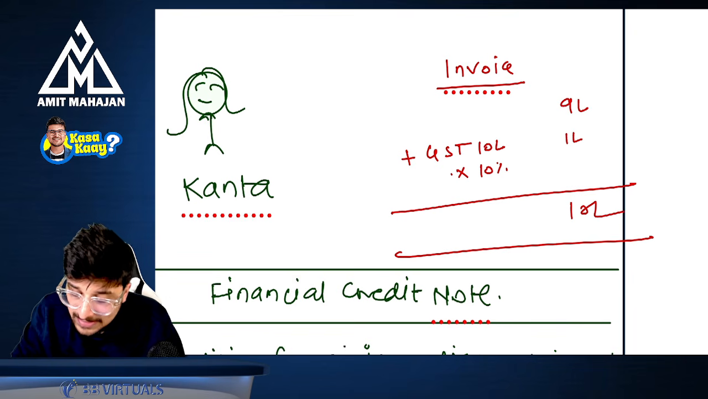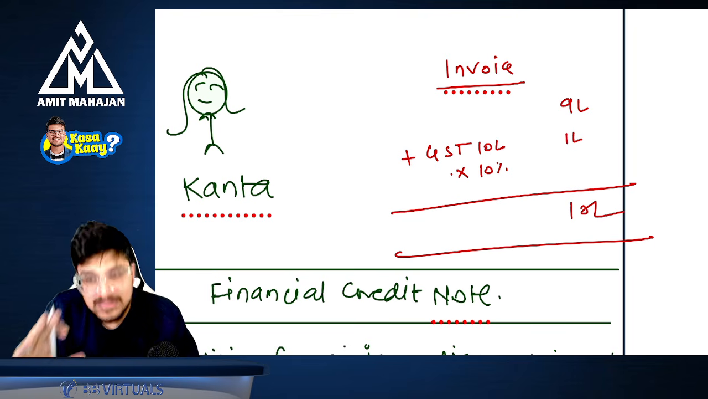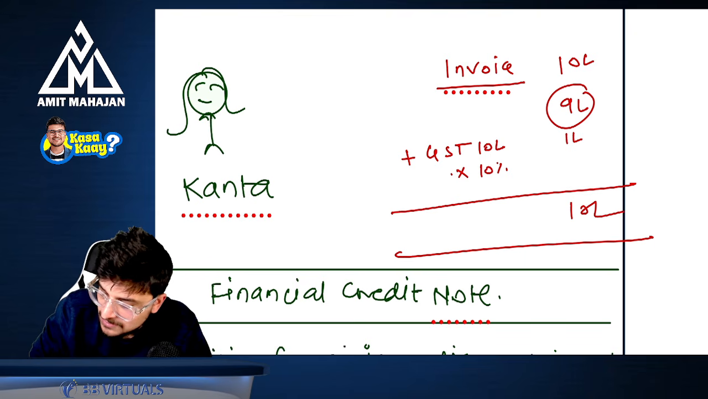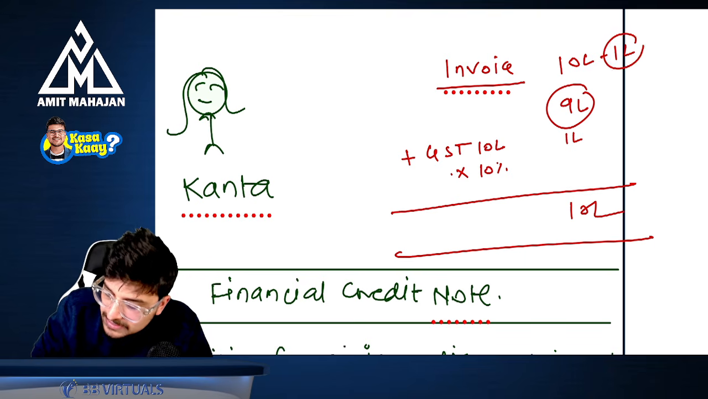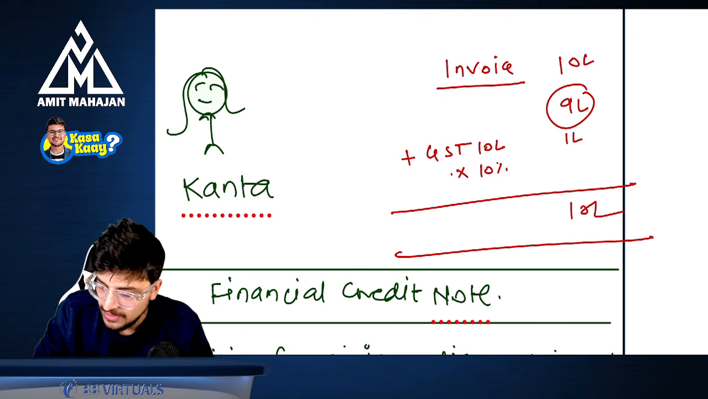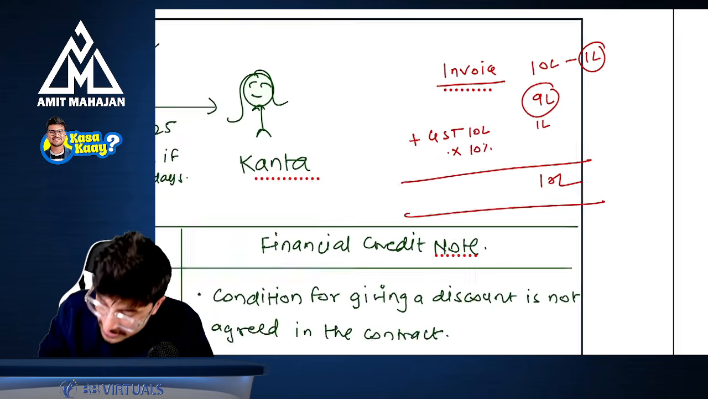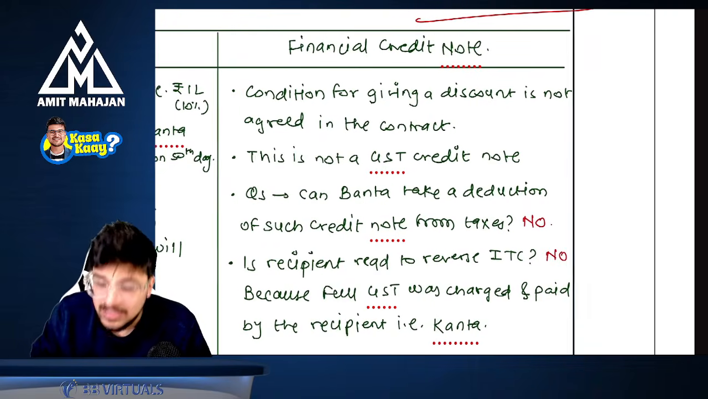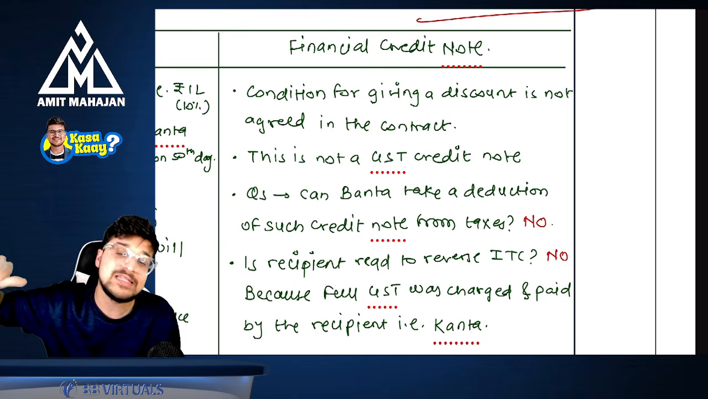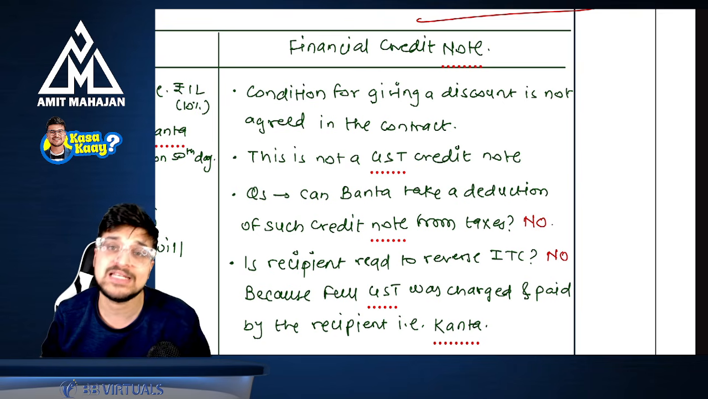Are you understanding? But can I say that Banta wanted to give the discount to Kanta? Yes. Now, in this case, please understand, to reduce this 1 lakh from 10 lakhs, he issued a commercial credit note. So this commercial credit note is not at all relevant or related to your GST credit note. GST credit note is only for reducing your GST liability.